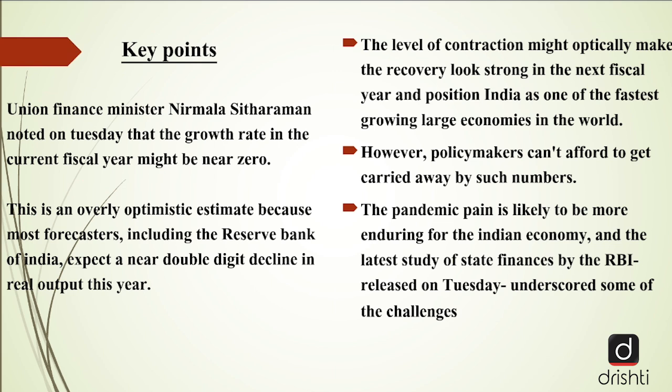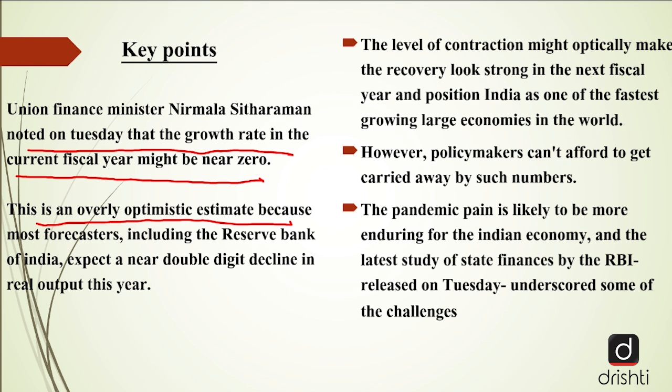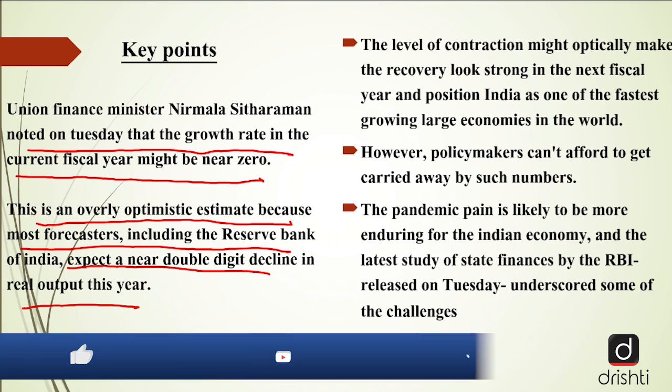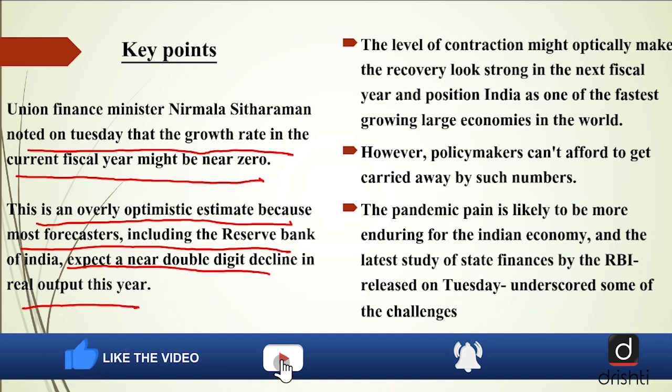Union Finance Minister Nirmala Sitharaman noted on Tuesday that the growth rate in the current fiscal year might be near zero. This is an overly optimistic estimate because most forecasters, including the Reserve Bank of India, expect a near double-digit decline in real output this year. Now, it is to be noted that Nirmala Sitharaman came up with a statement which said that the growth rate for the current fiscal year is going to be around zero.